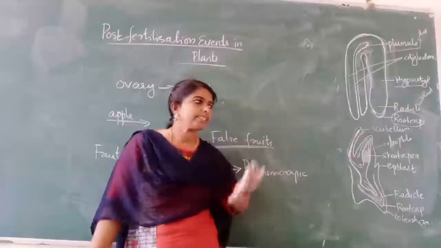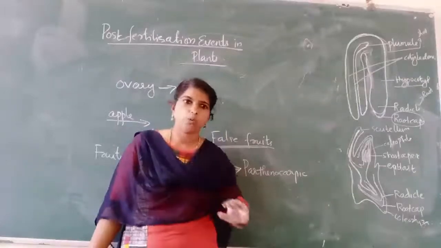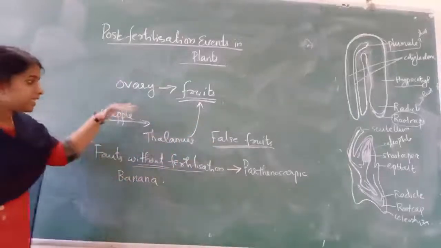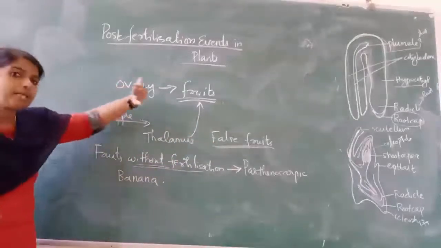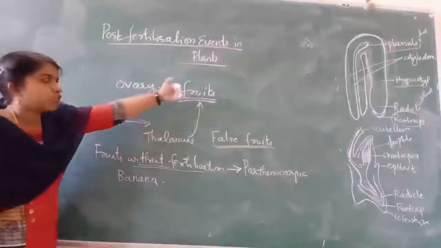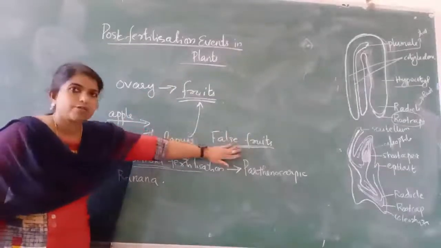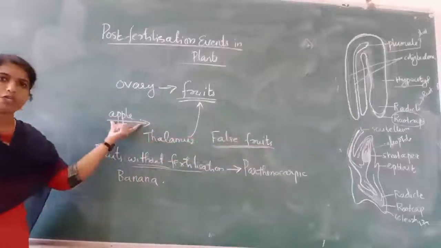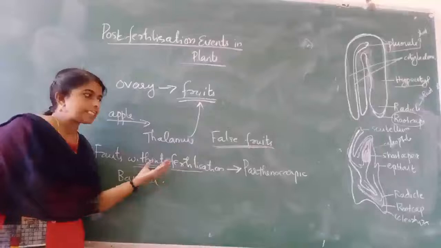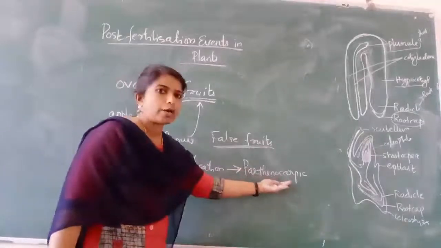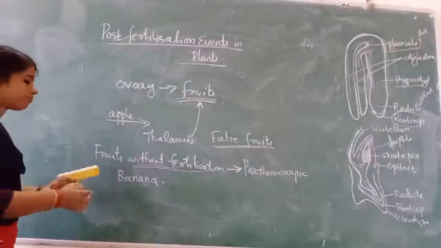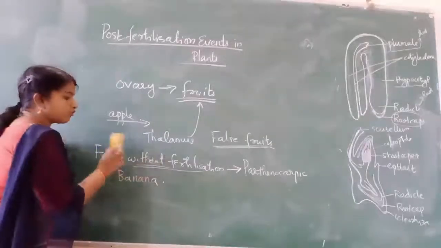True fruits are developed from the ovary after fertilization. False fruits are developed from other parts, for example the thalamus, such as apple and strawberry. And fruits formed without fertilization are known as parthenocarpic fruits, for example banana.